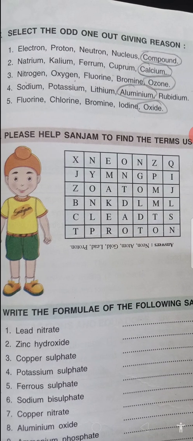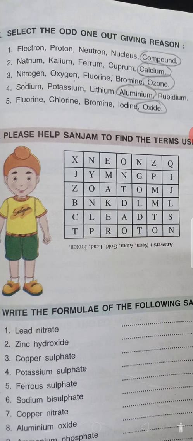Now we'll select the odd one out, giving reasons. Number one, electrons, protons, neutrons and compounds. So the odd one out is compound. The others are parts of an atom. Then natrium, kalium, ferrum, cuprum and calcium. So the odd one out is calcium. The others are the Latin names of different elements and calcium is the English name.